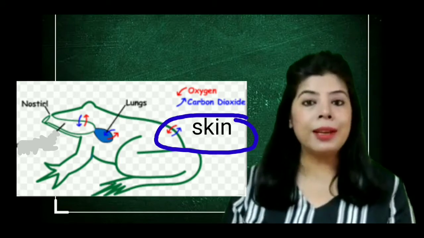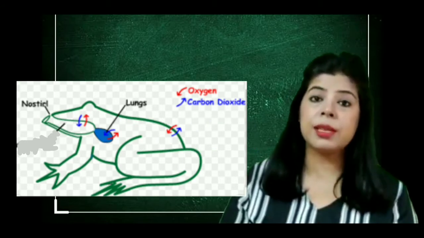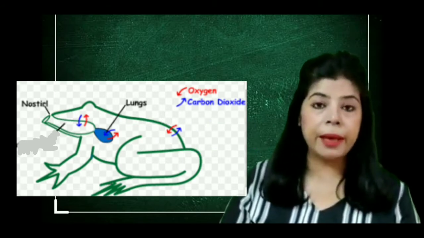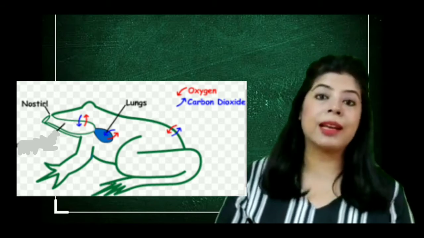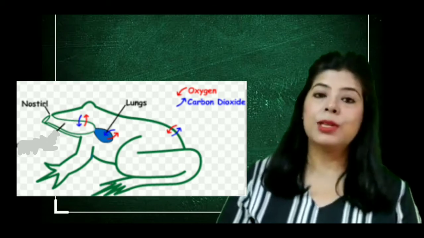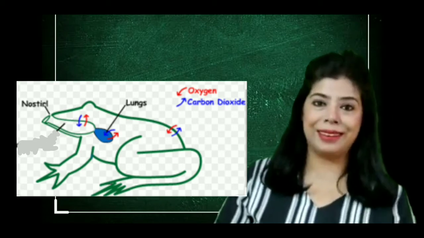They undergo cutaneous respiration. Their skin is also very thin and richly supplied with blood capillaries beneath it. And by the process of diffusion, the exchange of oxygen and carbon dioxide takes place in the frogs. So they can breathe by the lungs and also by the skin.